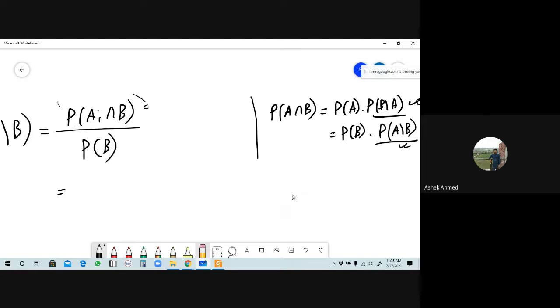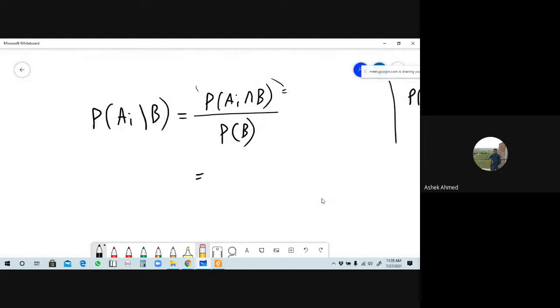But you have to remember the concept here. In this question, there is Ai given B. B is given here. But here we will write the probability of Ai intersection B as the probability of the opposite of this. Opposite of this means, what will be the probability? B given Ai. Can you say this is the opposite of this? Respond to me. This is Ai given B, but this is probability of B given Ai. It is the reverse, right? Yes, sir.